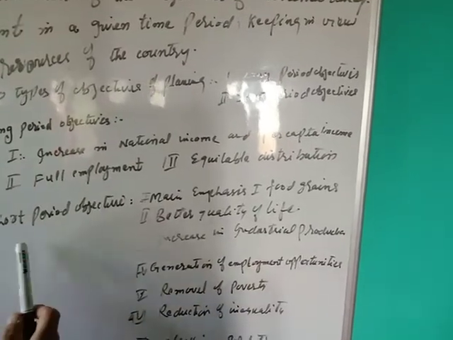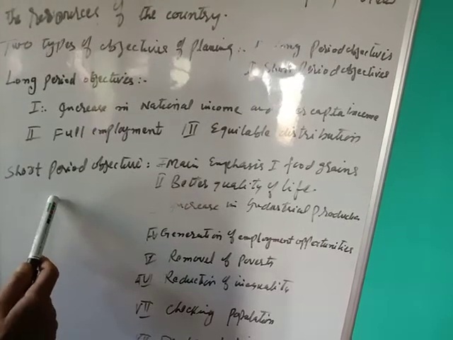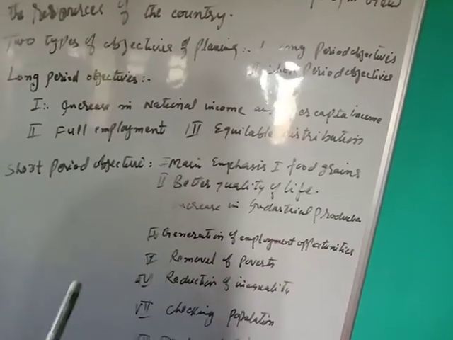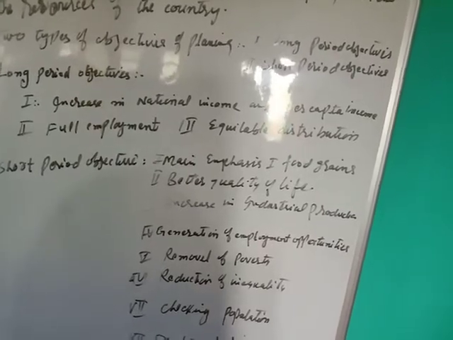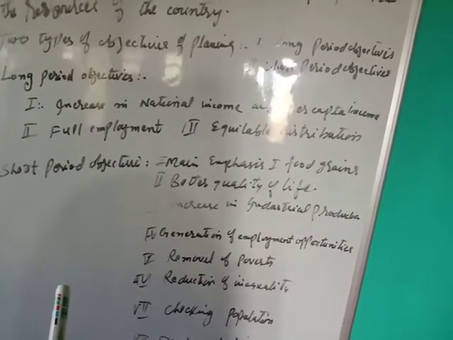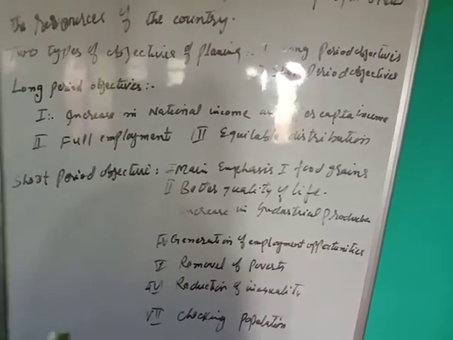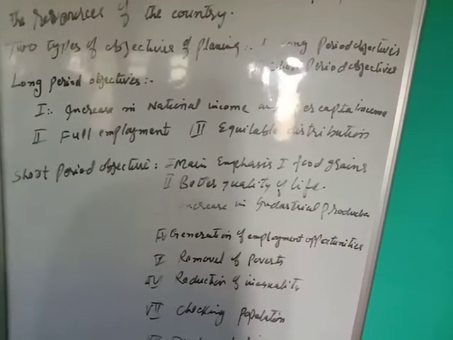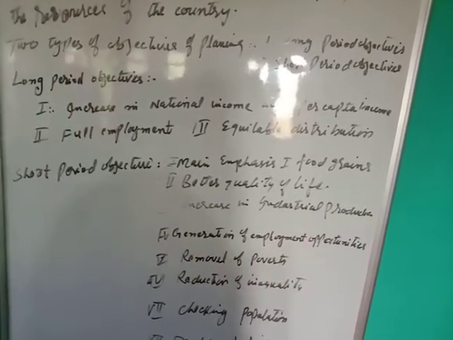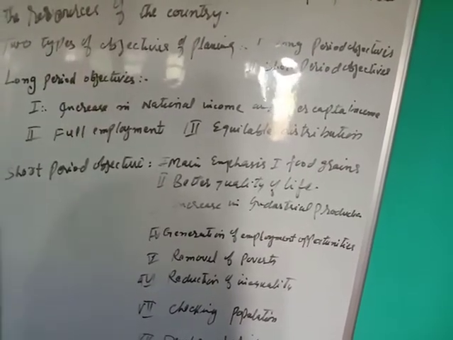Number two is short period objectives. In every plan, including the five-year plans, these short period objectives are there, but the main emphasis was given to number one, food grains. In India the population is increasing, and India is the second country in the world having the largest population.